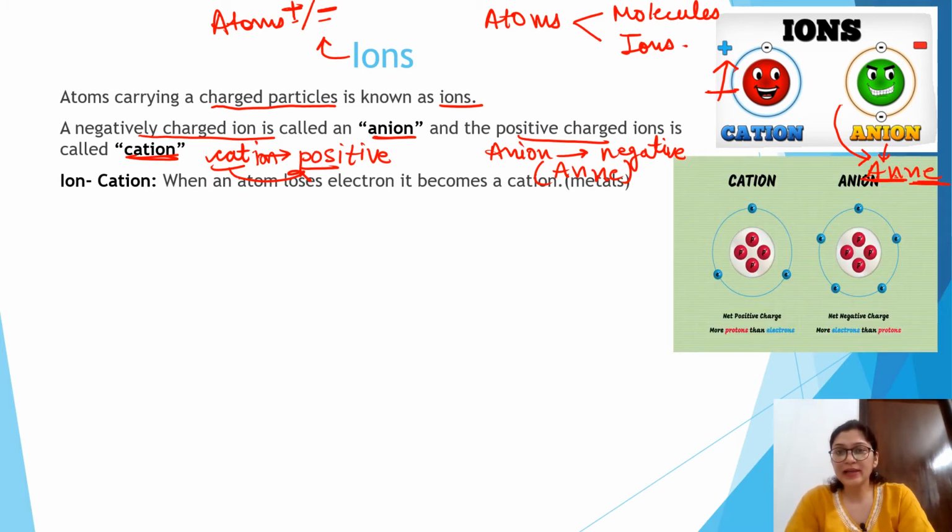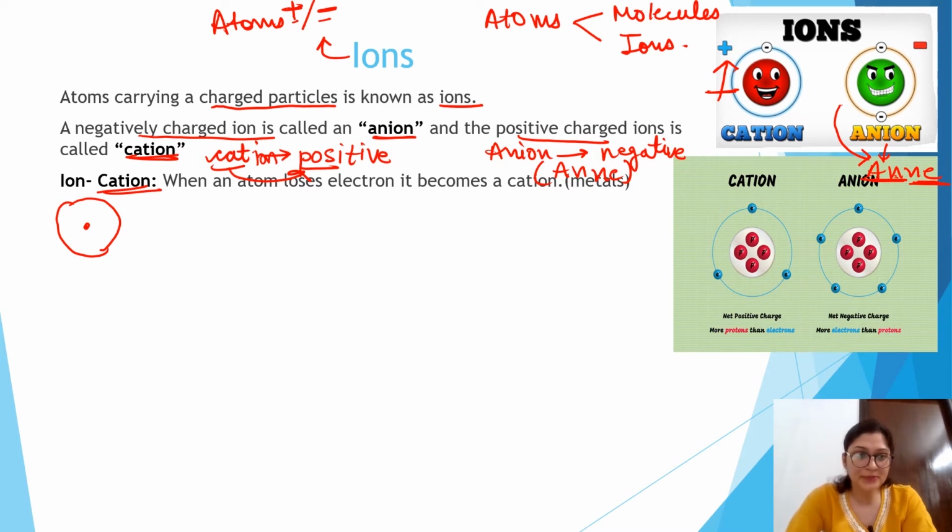So now let us discuss in detail what we mean by the term cations and how cations are formed. See, this is the spherical atom, and inside that atom there is a nucleus.